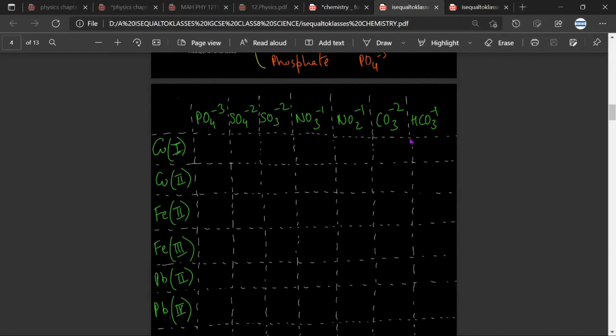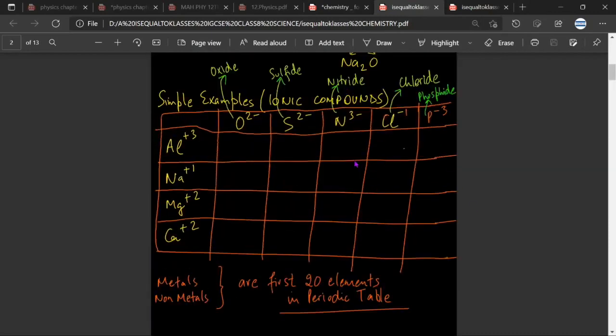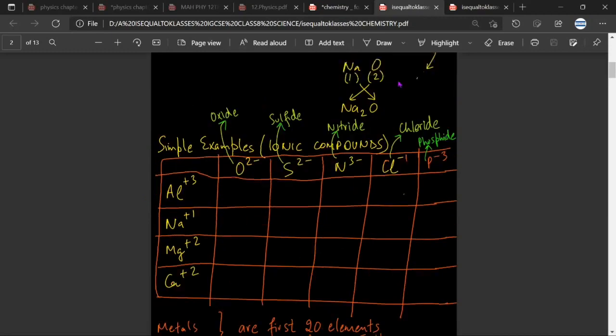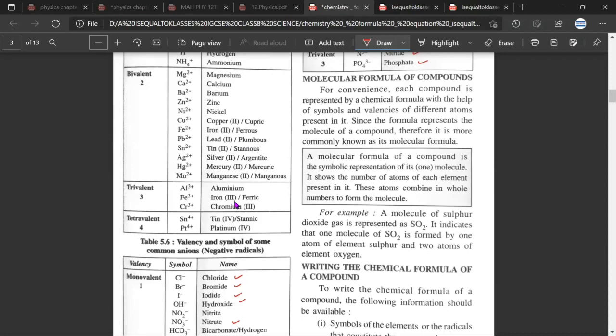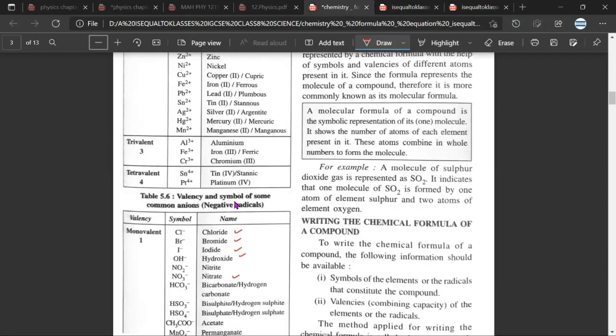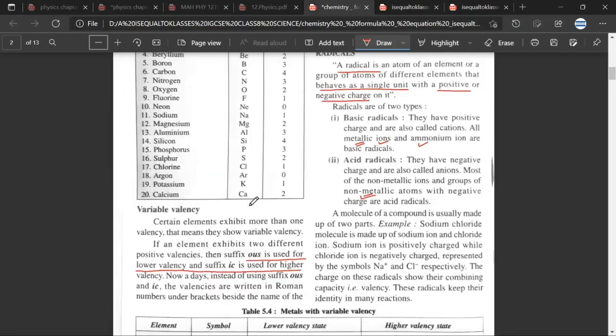But what I'm trying to tell you is that when I give you this to complete, you'll do a lot of practice, and that practice will make you learn most of the valencies of these cations and anions. Any doubt till here? No, sir. What you do again and again, you will start remembering. It is like the first time you went to your school. In the first week you usually remember the names of 3-4 boys or girls, but in 1 month you remember the name of every student in your class. Mr. Satya, have you understood what I said? Yes, sir.